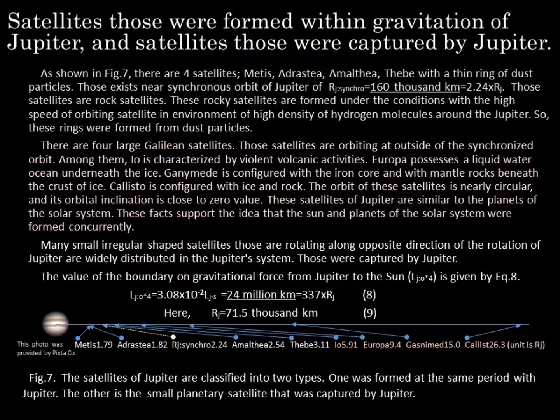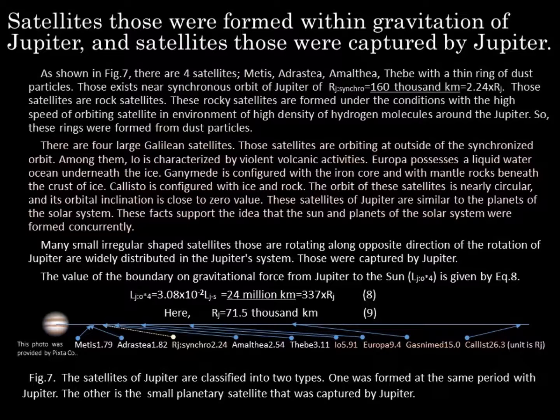Satellites are of two kinds: those formed within the gravitation of Jupiter, and those captured by Jupiter. As shown in Figure 7, there are 4 satellites, Metis, Adrastea, Amalthea, and Thebe, with a thin ring of dust particles. They exist near the synchronous orbit of Jupiter, 160,000 kilometers from Jupiter. Those satellites are rocky satellites.